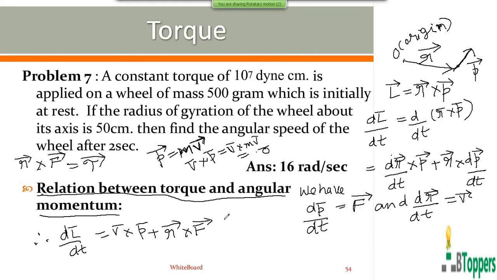Making these substitutions, v bar cross p bar is 0 bar, plus tau bar. The conclusion is that the time rate of change of angular momentum of the particle gives you the external torque acting on the particle.